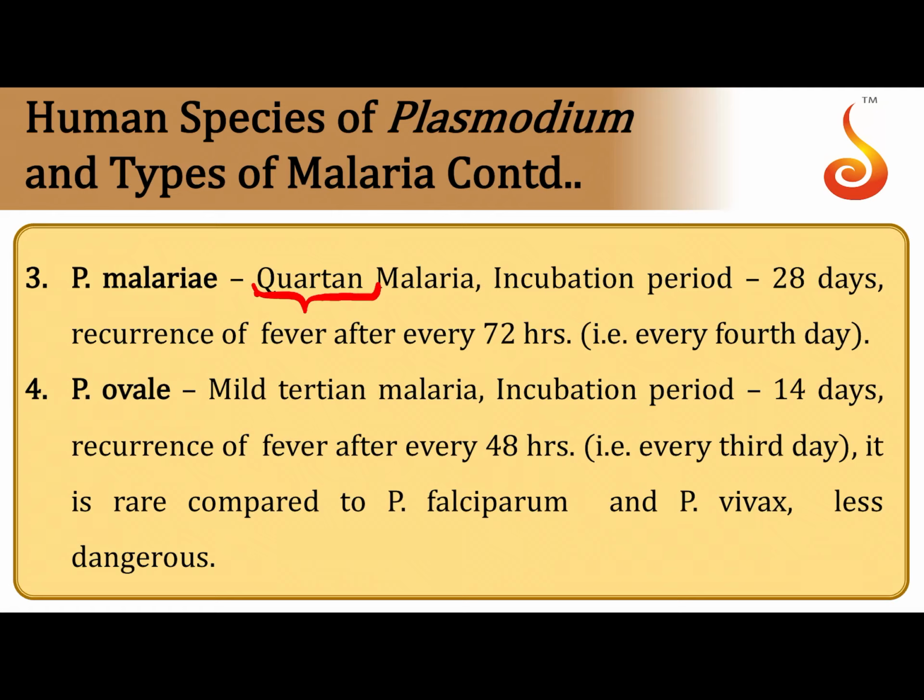Another species which causes a milder form of tertian malaria, the same one that is caused by Plasmodium vivax, is called Plasmodium ovale. Here also, in case of ovale, it is considered to be a tertian malaria, that is, fever recurs after every 48 hours or on every third day. So we have benign tertian, mild tertian, malignant tertian, and quartan malaria caused by the respective species of Plasmodium.